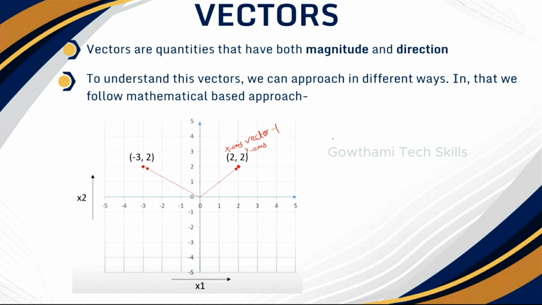Before going to the magnitude, we first need to know the representation of the vector. How can we represent this in the form of a vector? 2 comma 2 we can represent as 2i plus 2j. This is the representation of vectors. i is for the x-axis and j is for the y-axis. Now we need to calculate the magnitude.